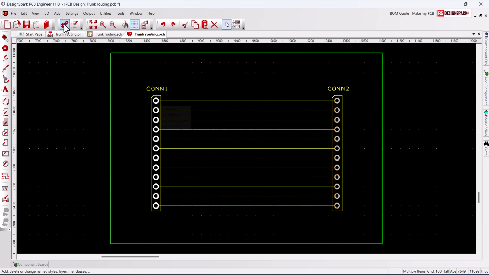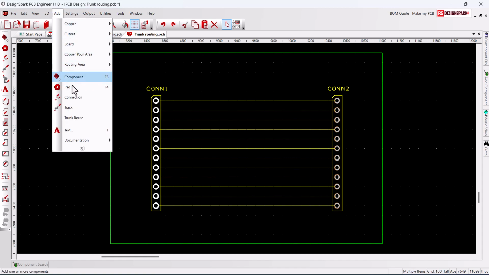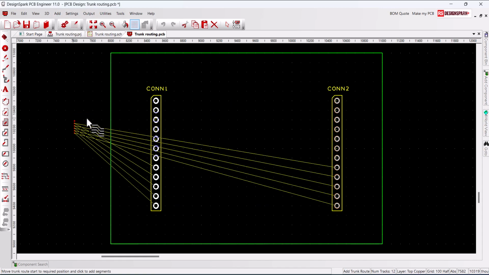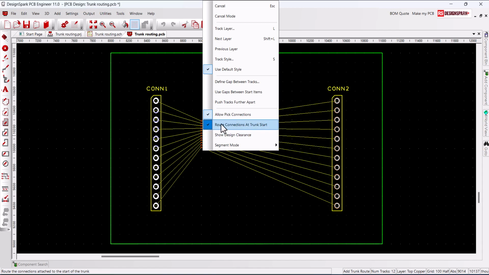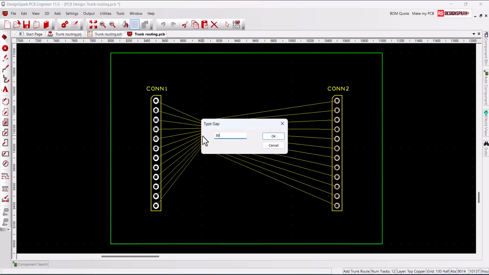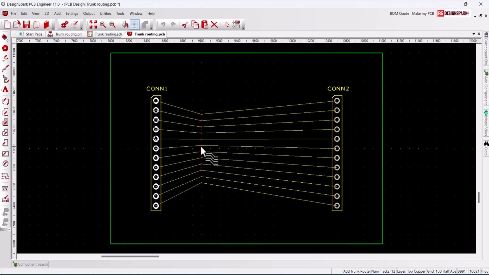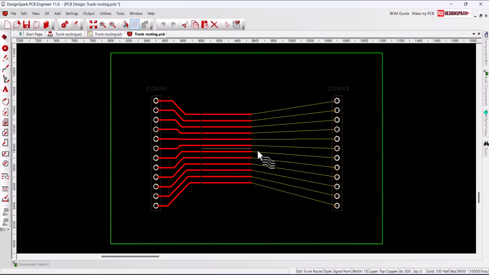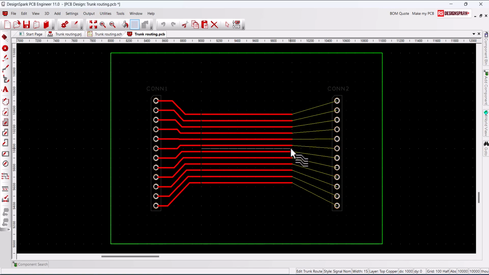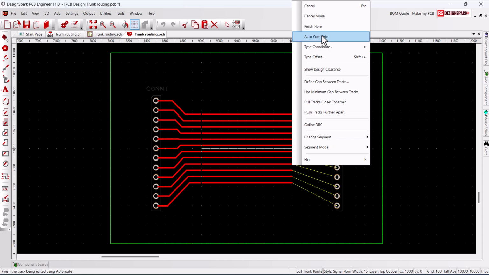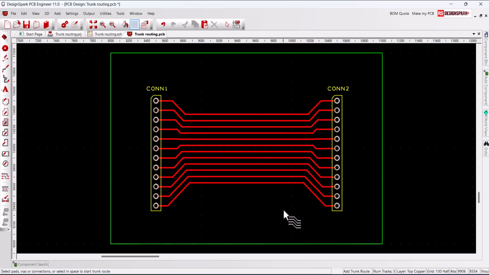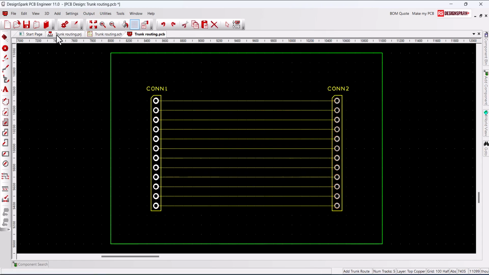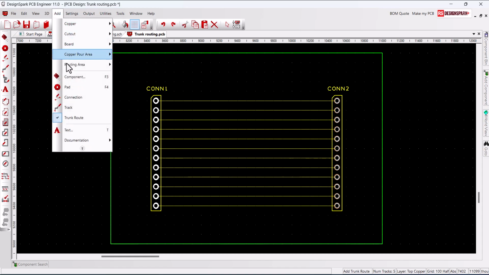Next we illustrate a trunk route with a defined gap. Now we show using a smaller gap and offsetting the tracks towards the top of the connectors.